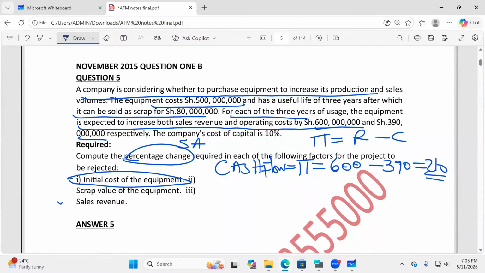Just try, scribble something. Even if you don't get it, so what? So long as you try. Identify your cash flows.